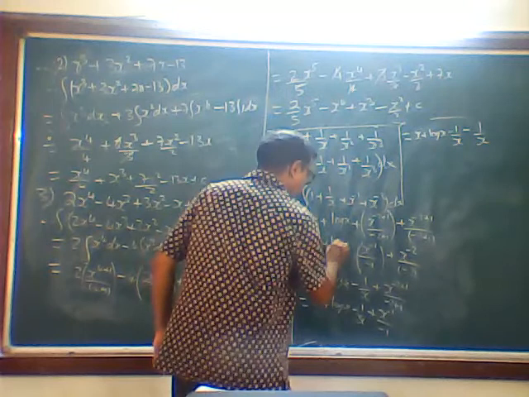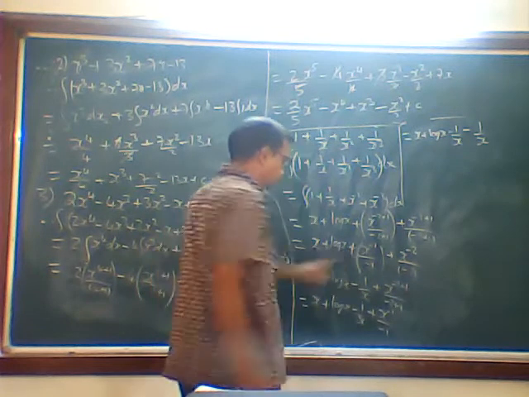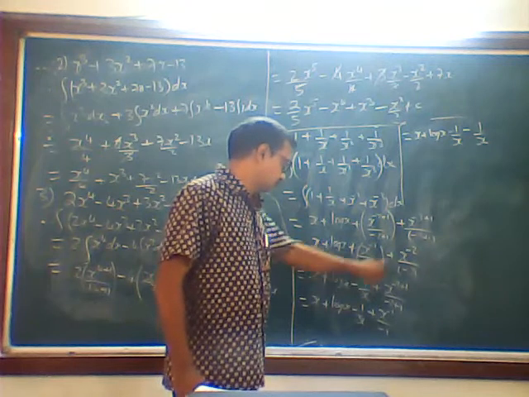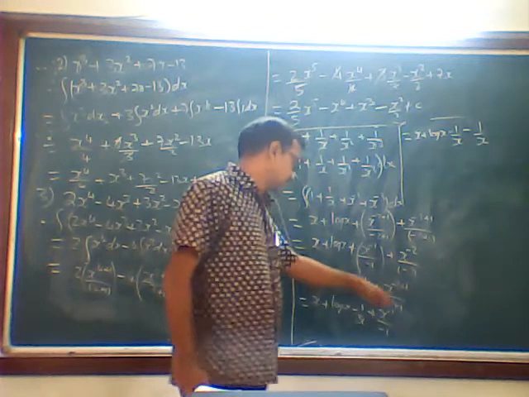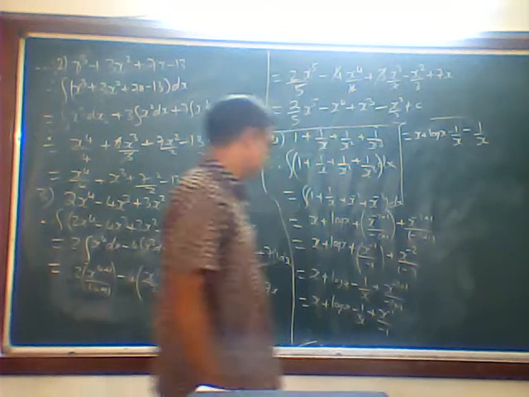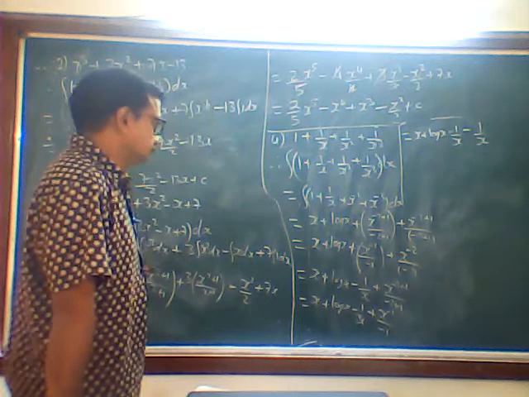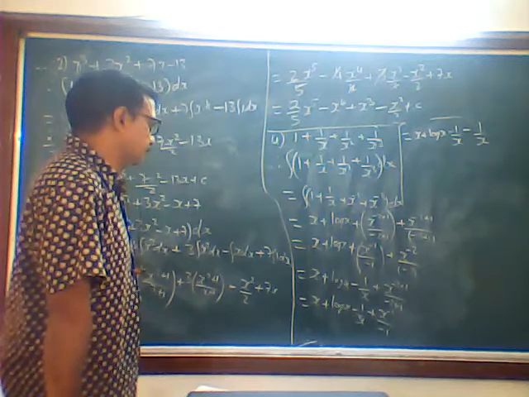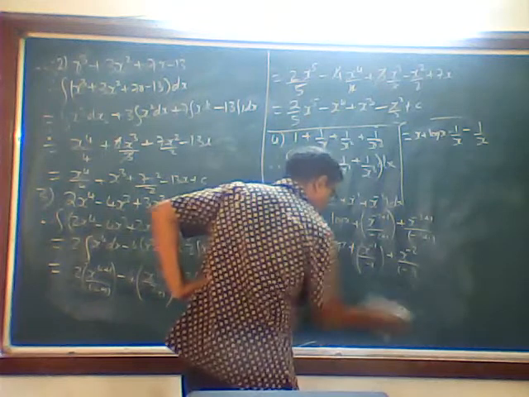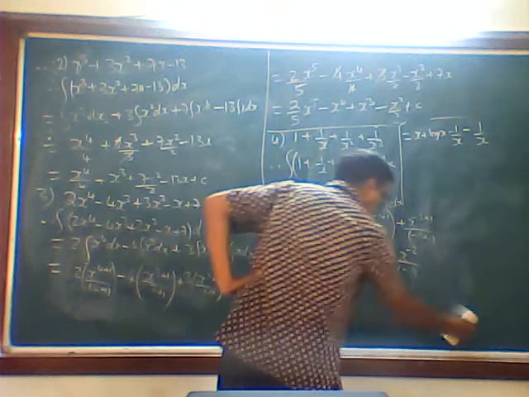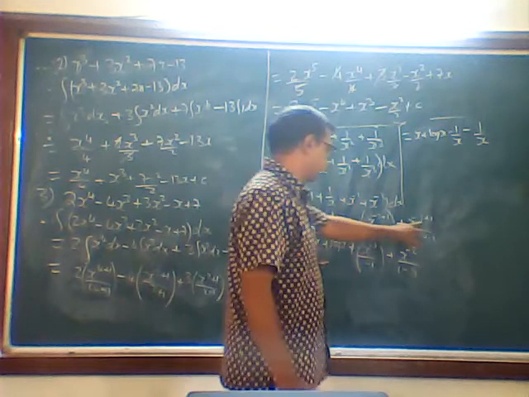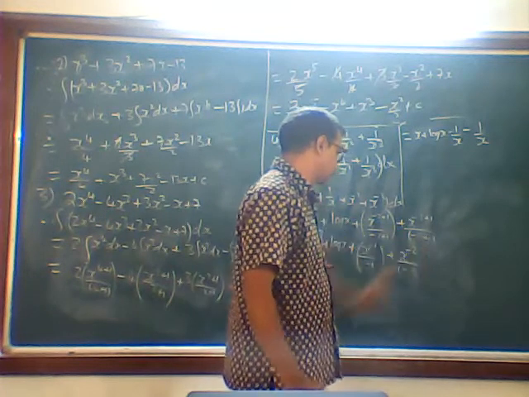This is your log x. This is your plus. This plus into minus is minus, and this is 1 upon x. Plus into minus. Okay, still I have kept it as it is. Here we have simplified, now again I have simplified. So minus 3 plus 1 is minus 2, minus 3 plus 1 is minus 2.